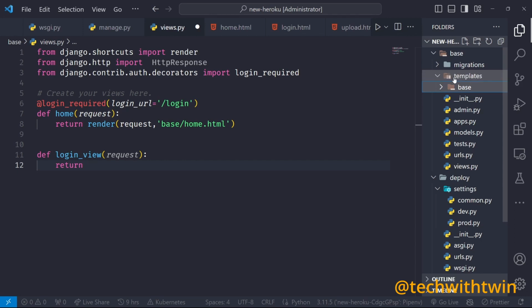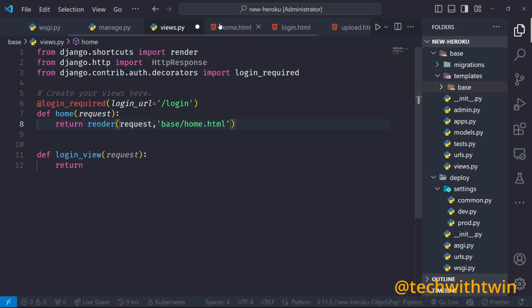The reason I've used this syntax, you can see we have templates, then base, is because I don't want conflicts in the template files. If I have another app called new base, which has a home.html, I don't want a collision. So that's why I have to do that. That one is for our home route.